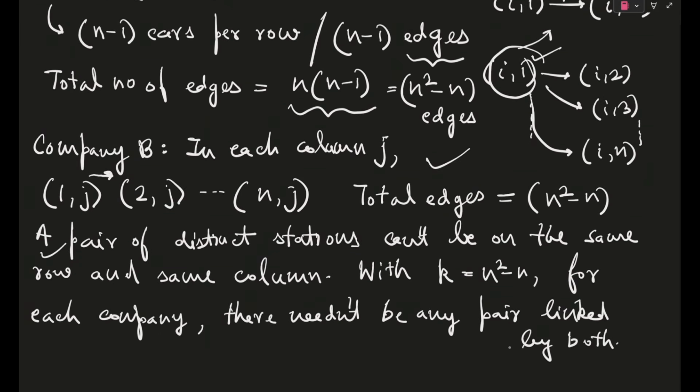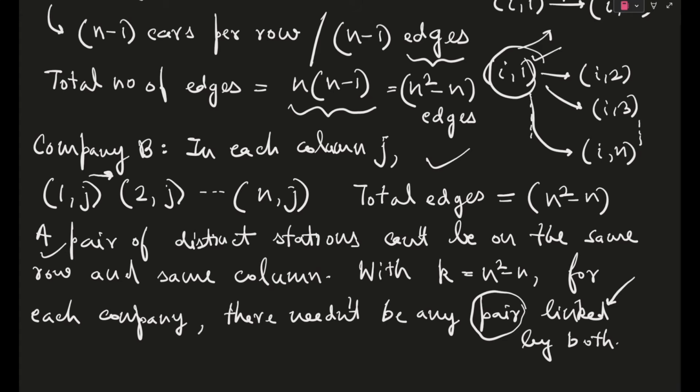There should not be any pair linked by both, but we haven't introduced the values of i and j. So in very simple words, if A and B are two cases, then on introducing the values i comma j, there will be a number of intersections, and we don't need intersections because we don't need any pair to be linked by both. That is our condition in the question.